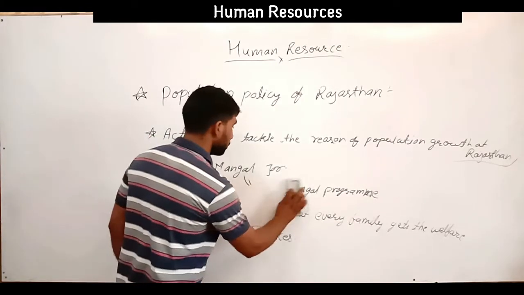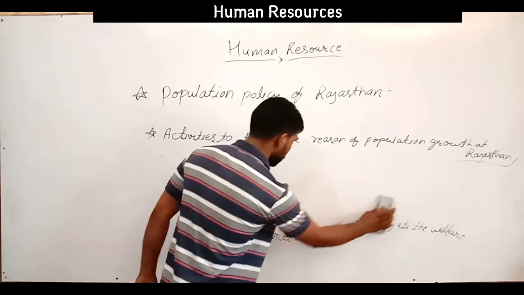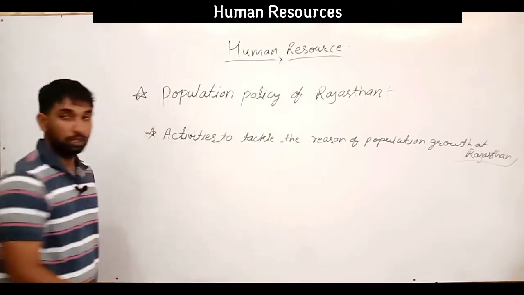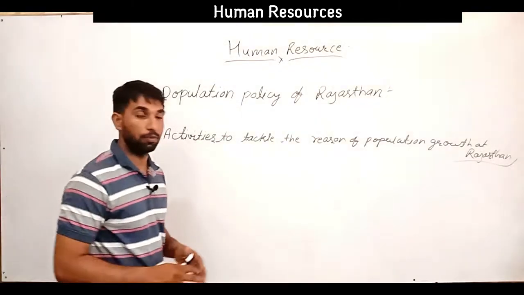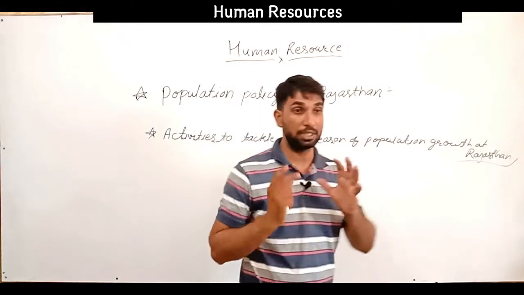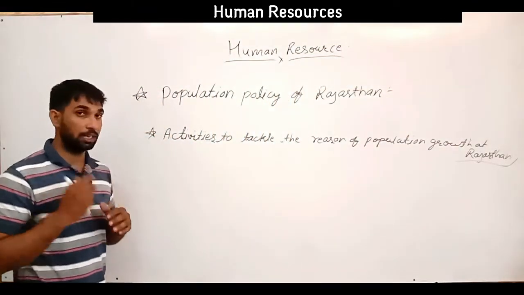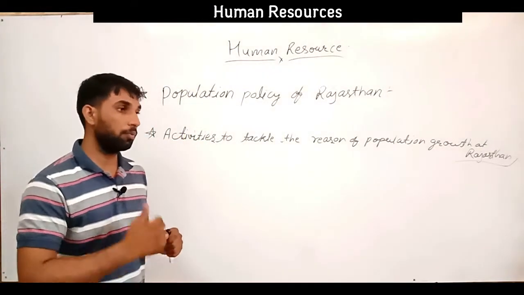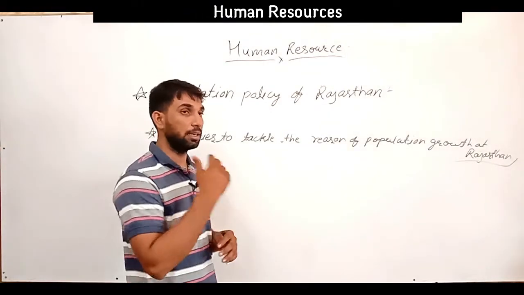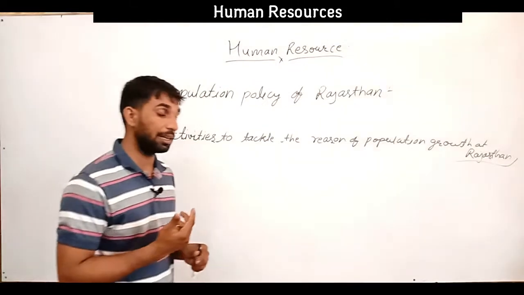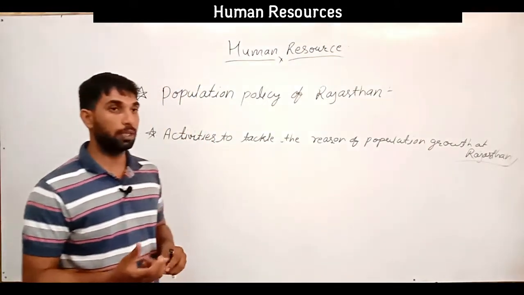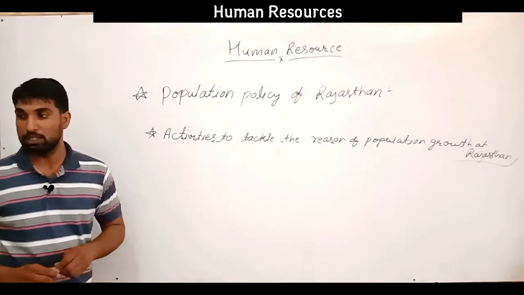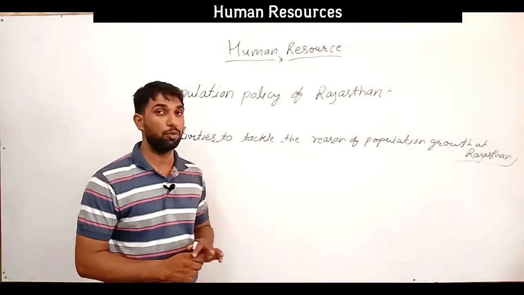In all these activities, tackling the reason of population growth, the main important part was played by the female, because the female is the one who will lead the family. So in the family welfare program, the woman was the central point to consider, to ensure that the female gets better education, so that it will enhance the family at the next level with her IQ and intelligence, and with the help of other tools or means of resources. So the female played the main important role in the different welfare programs of the family.